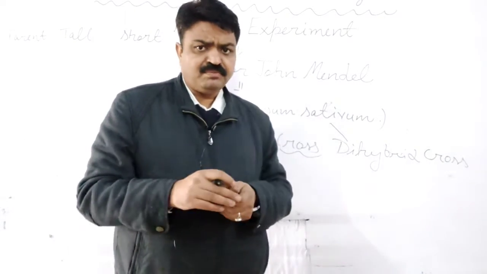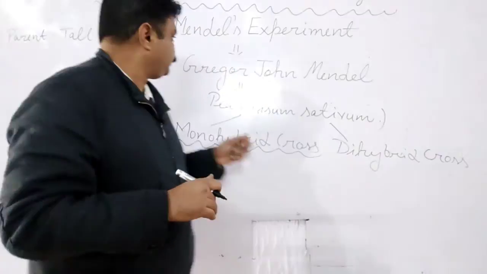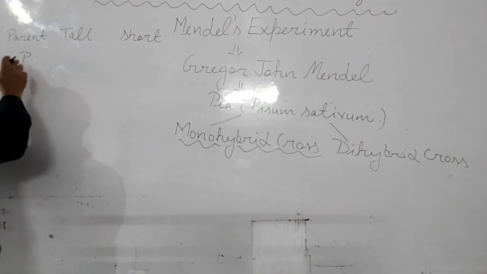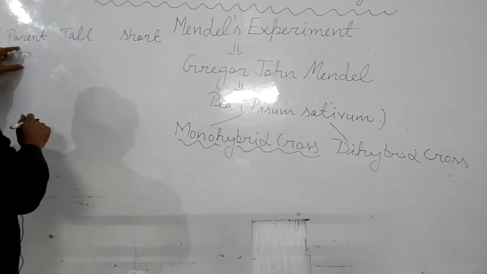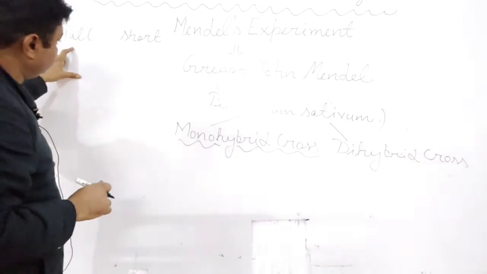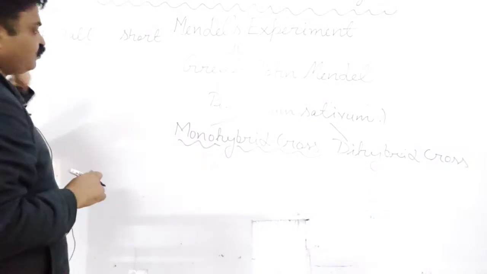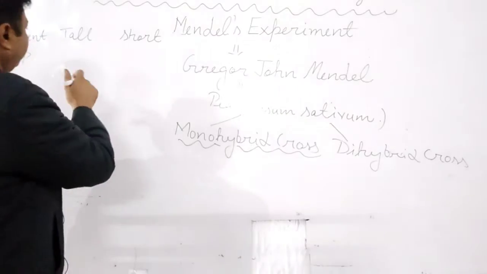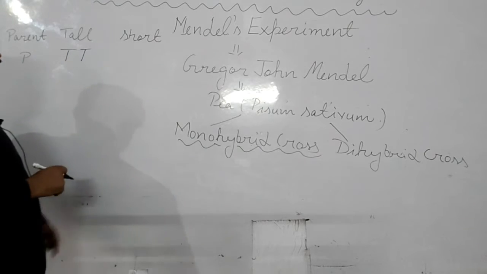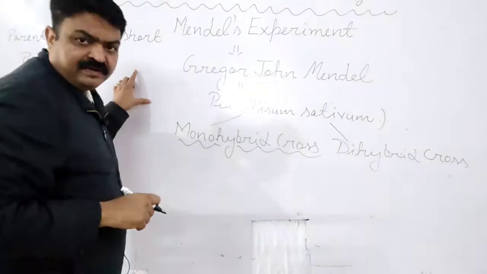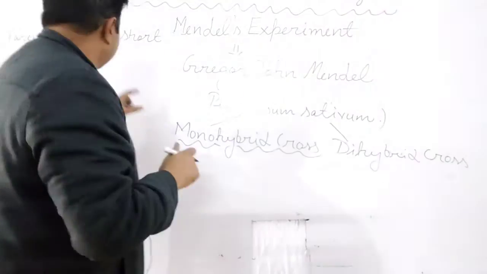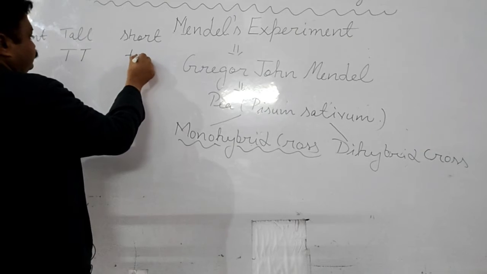So these two types of plants he took. For the tall plant, the parent symbol we write with the help of capital P. The tall plant's symbol or allelomorph we write with capital T, and the short plant's allelomorph we write with small t.